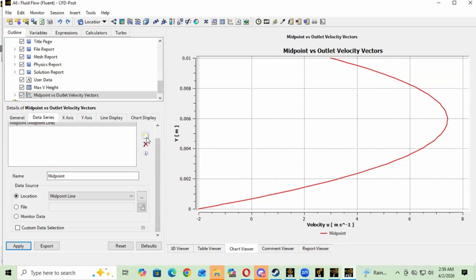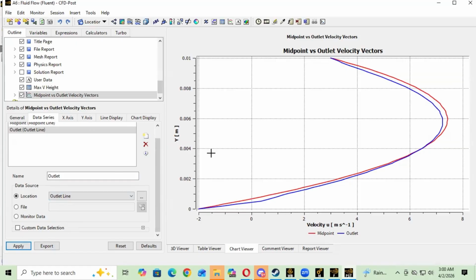So now back to data series. We click on this right here to create a new series. We're going to change this series to outlet. And we're going to put the line on the outlet. We're going to apply. All the other stuff stays the same.